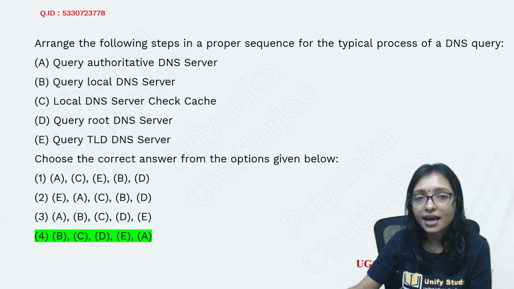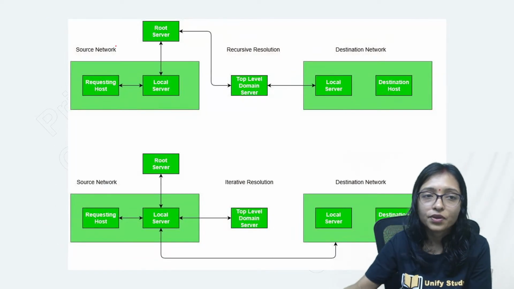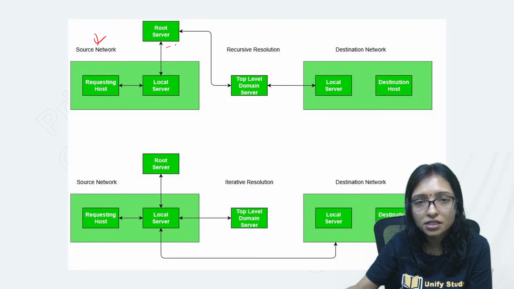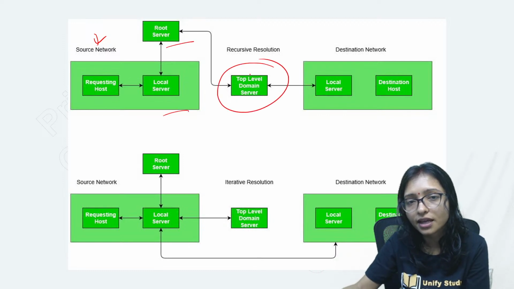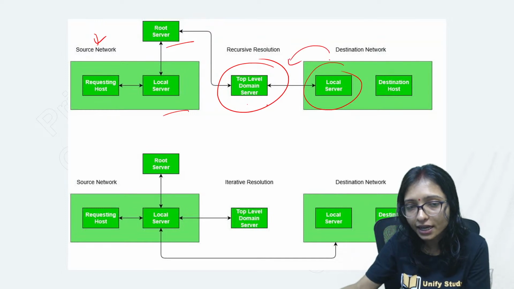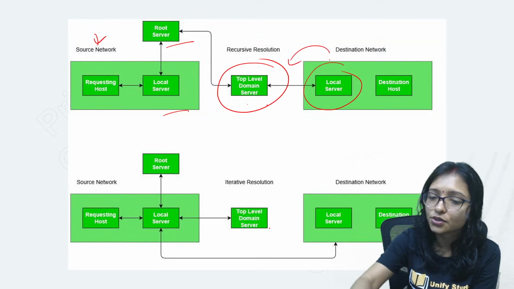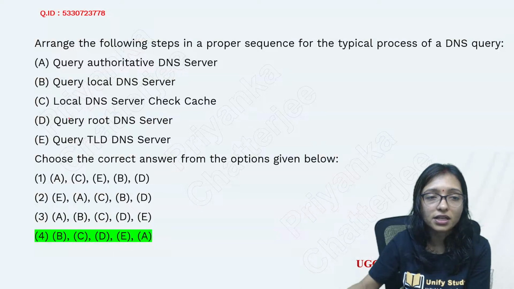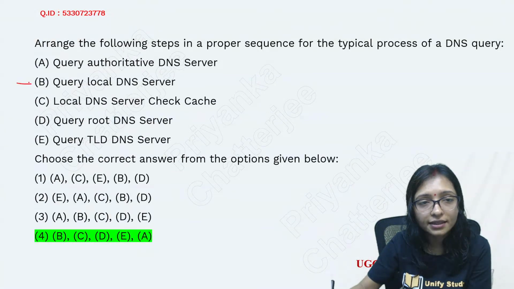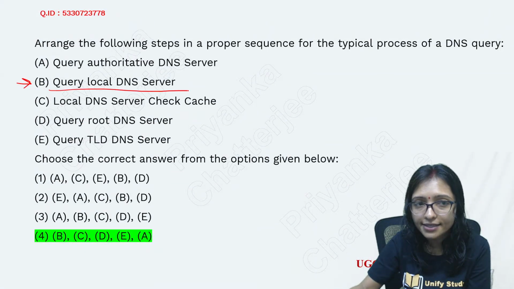Option 4 is the correct answer here, because first of all, what is going on here? This is your source network, this is your local server. You will hit the local server, after that you will hit the top level domain server. Then from the local server you get the response, and this is the way it is going on. So first of all I send the query to the local DNS server.